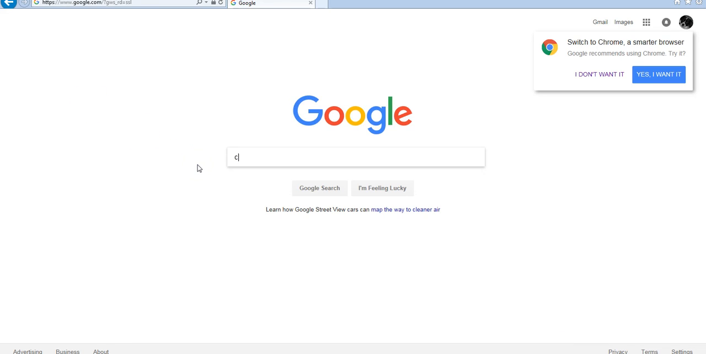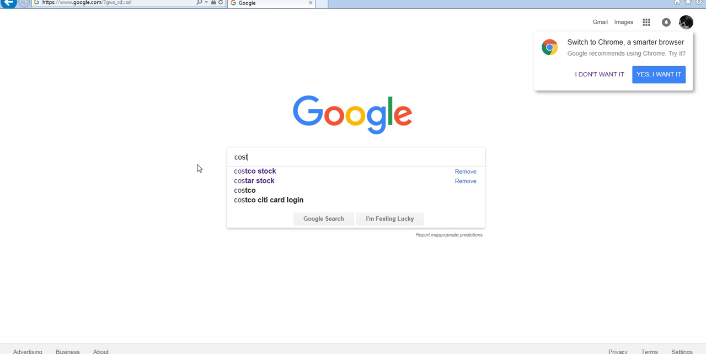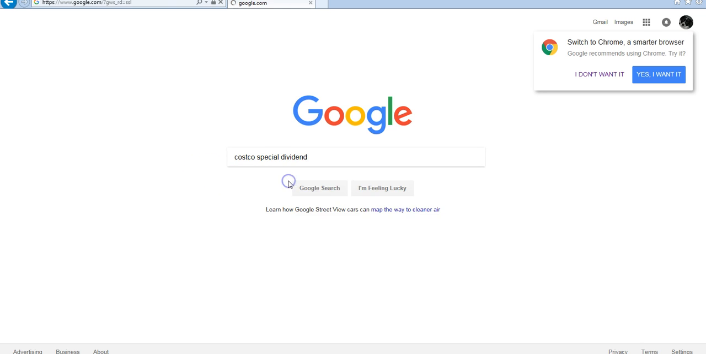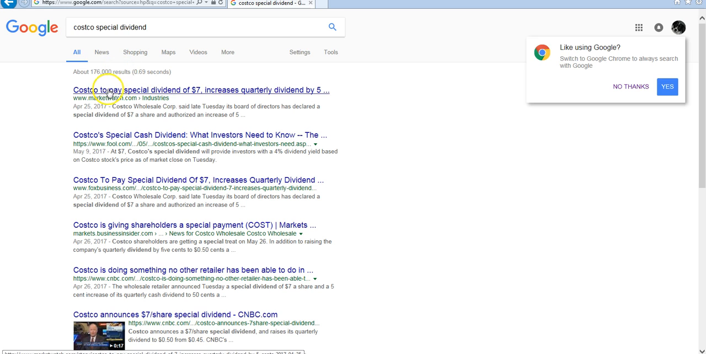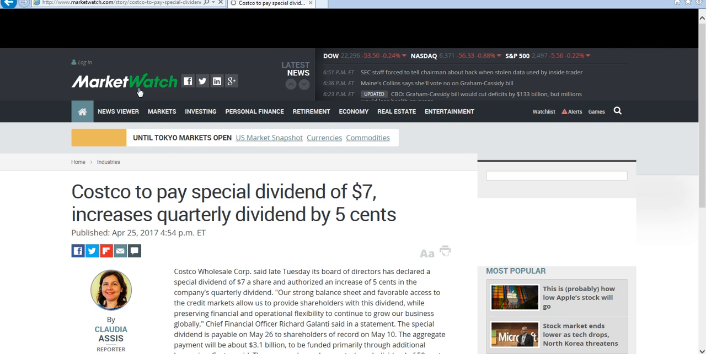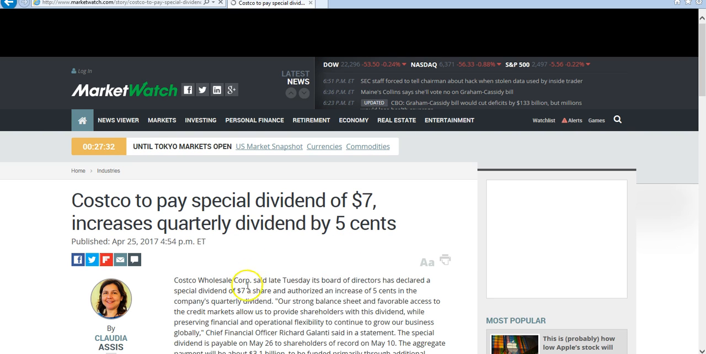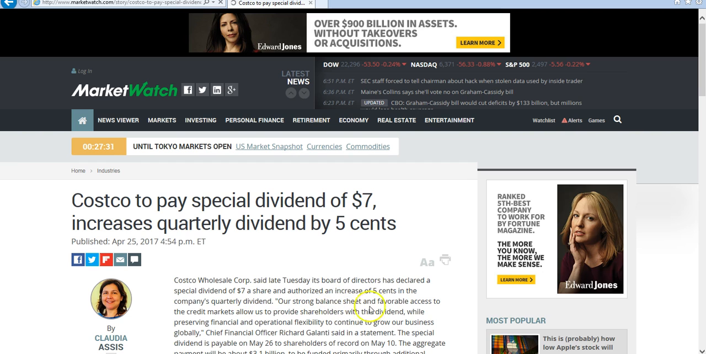All right, so let me see. Costco special dividend. Here it is. This is the one I received. Costco to pay special dividend of $7, increases quarterly dividend. That was on April 25th, 2017. So I did see a special dividend come in, and it increased its quarterly dividend by 5 cents. They had a ton of cash and a strong balance sheet, and they were doing really well. So that does happen in real life.